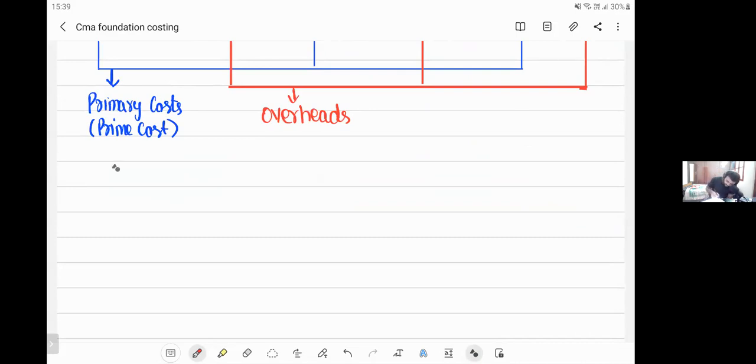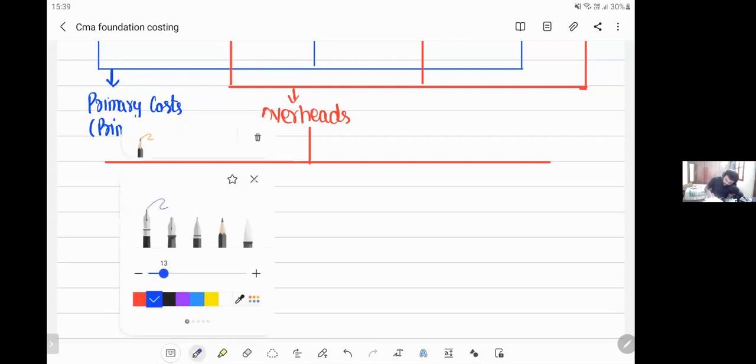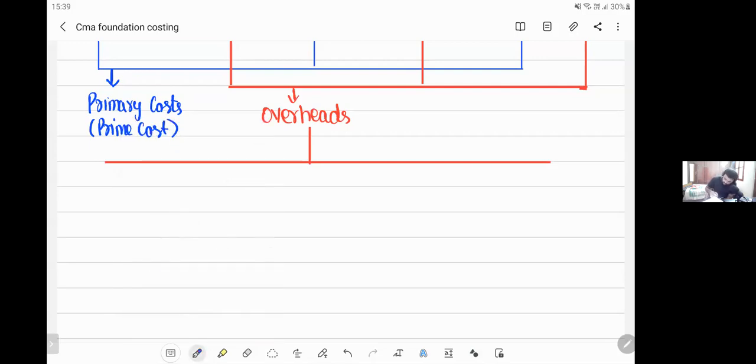These overheads can be further divided into 4 different types. Now, what are the 4 different types into which overheads can be broken? First type is called production or works overhead. What do you mean by production or works overhead? Any overhead which is incurred in the factory premises is called production or works overhead.